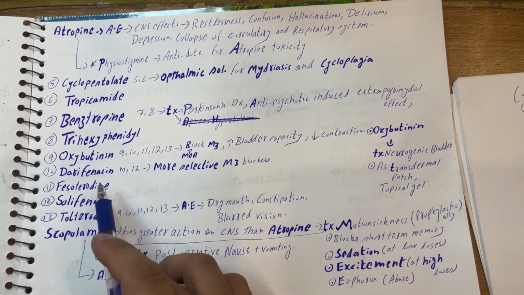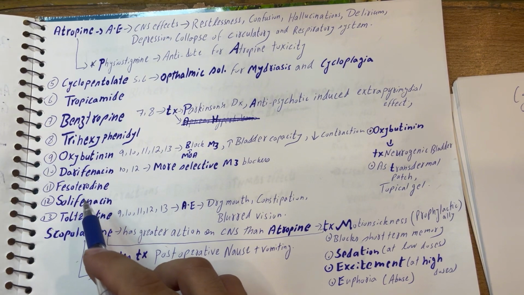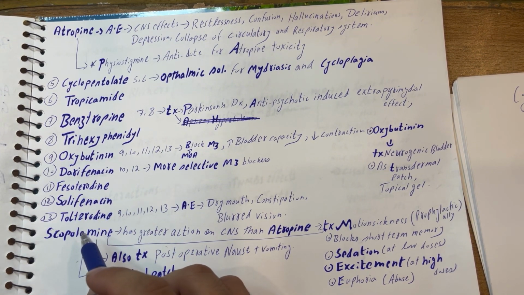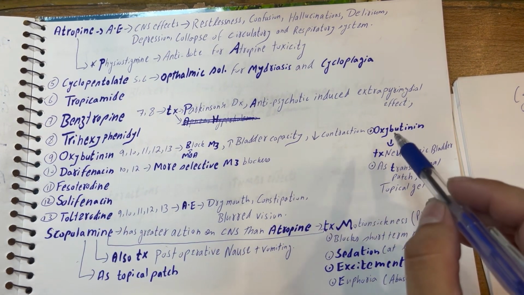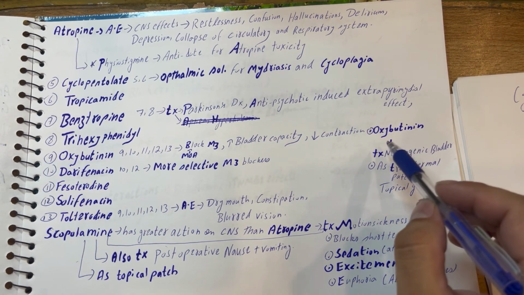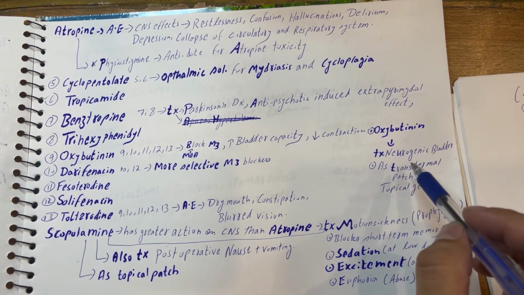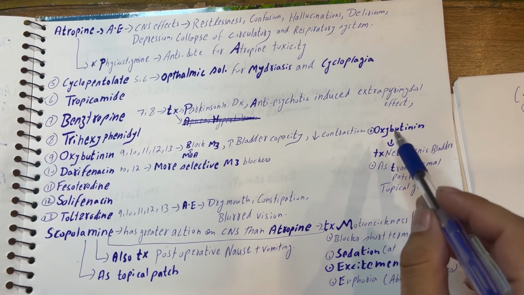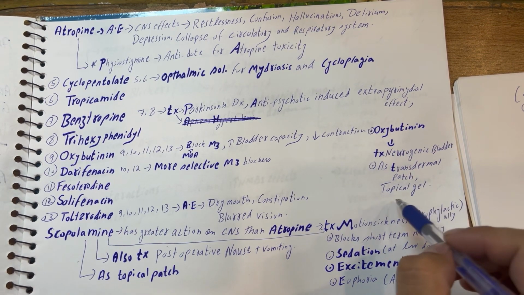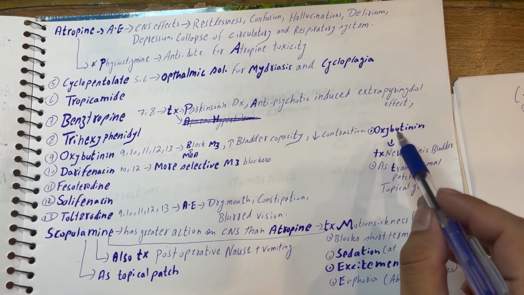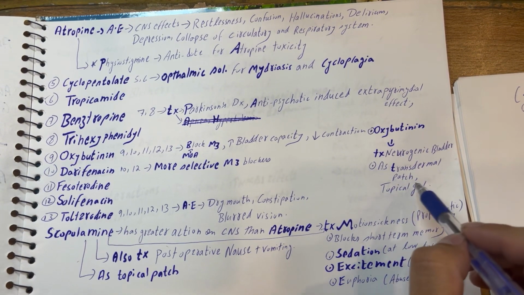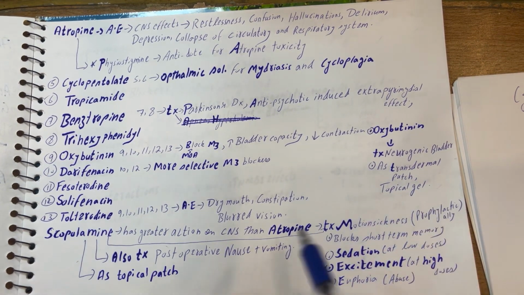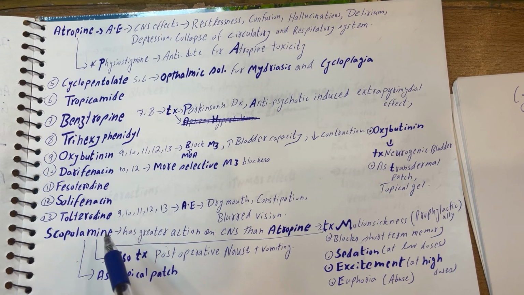Oxybutynin treats neurogenic bladder, and it is delivered as a transdermal patch and topical gel. This is very important, guys. These drugs have adverse effects like dry mouth, constipation, and blurred vision.